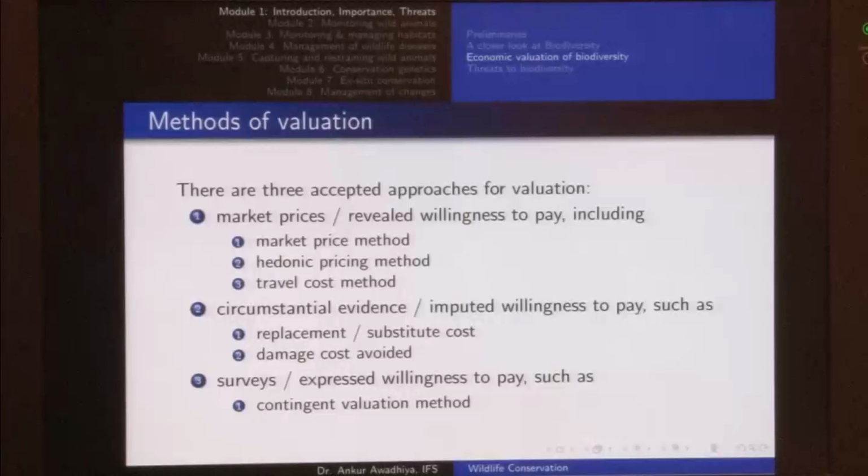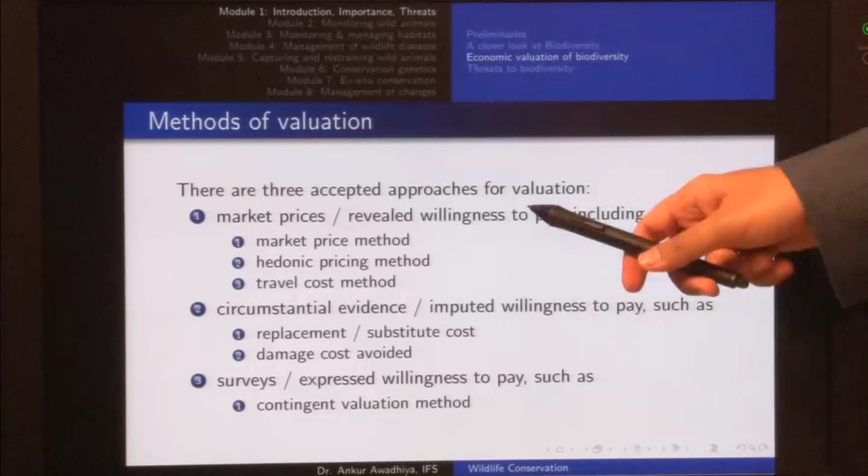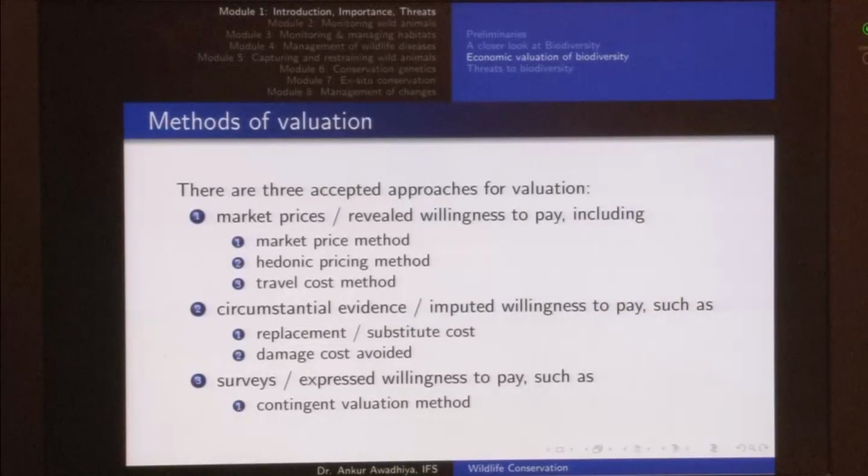And suppose if the alternative that has been suggested is less than this value, there is no need to go for any more detailed analysis of the situation. But in certain situations, especially when we want to put up figures at the national or the international level, we need to go through a number of these different valuation methods so as to get the best figure that we can suggest as the value of something.